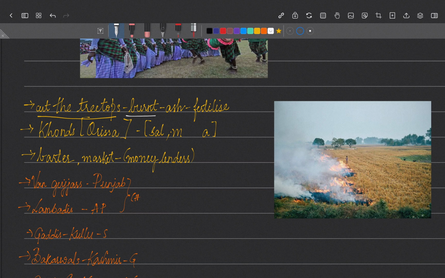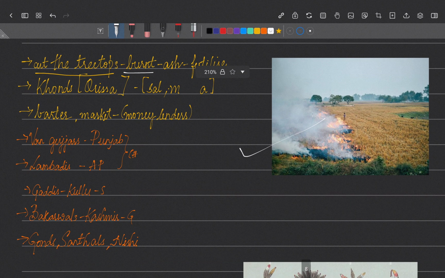They used to burn the land, and the ash produced used to be spread everywhere, because the ash contains potash, so it would naturally fertilize the soil for the next harvesting season. If it is left fallow for years, it would naturally fertilize, and they would come back again and start growing there. So this kind of cultivation is called shifting cultivation or jhum cultivation. This is the type of agriculture they practice.